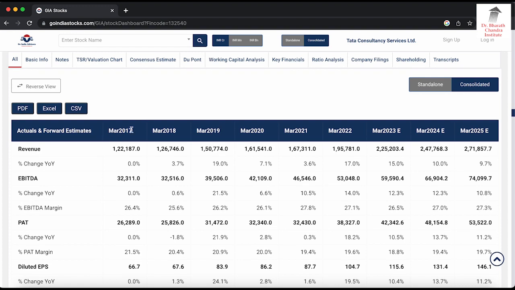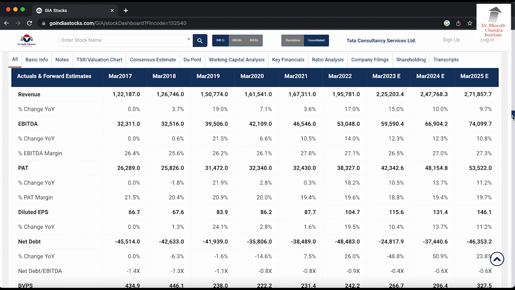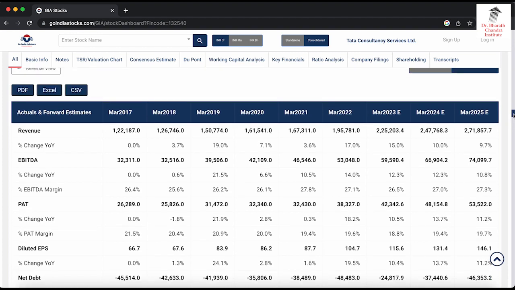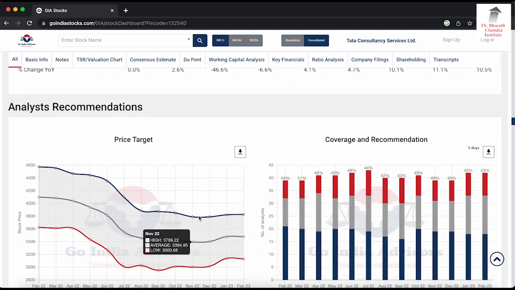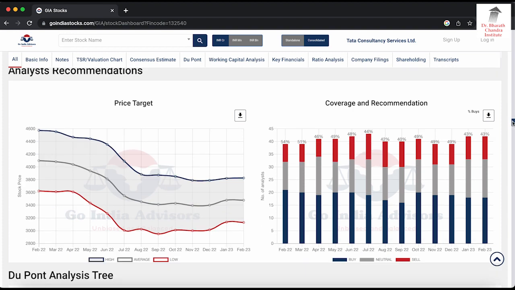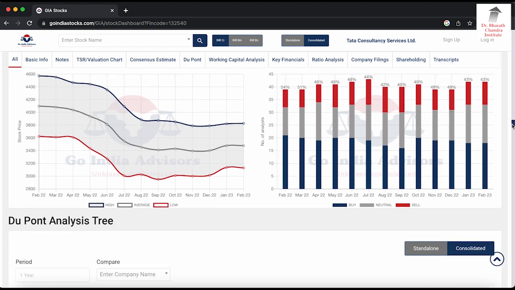He's shown the actual revenue for the last 5 years, 6 years, and then for 2023, 2024, 25, what the revenue or profit could be based on the estimates of analysts. He has just compiled some information, so we can get an idea how it could be in the future. Analyst recommendation: he's also put the price target of the analysts and how they are covering the particular stock. For example, if you see here, February, 18 analysts have said buy, neutral 15, sell 9. So all these things they have compiled together.